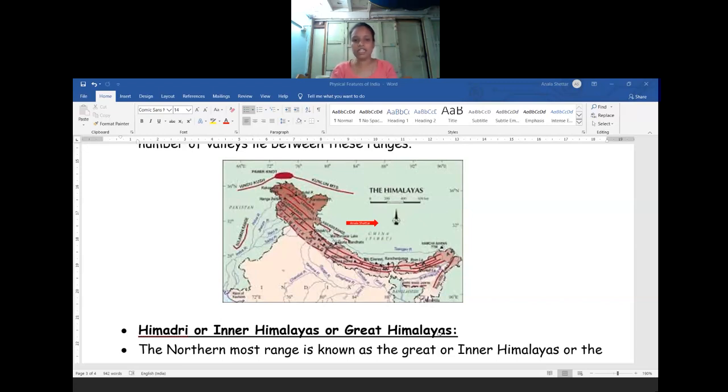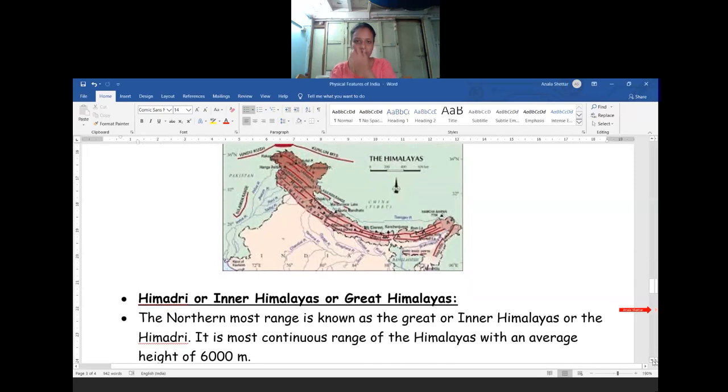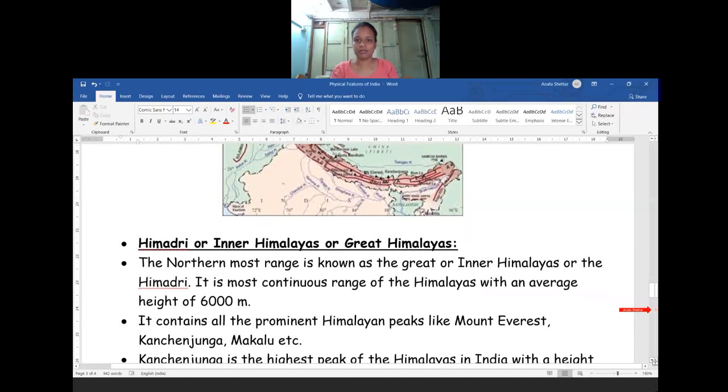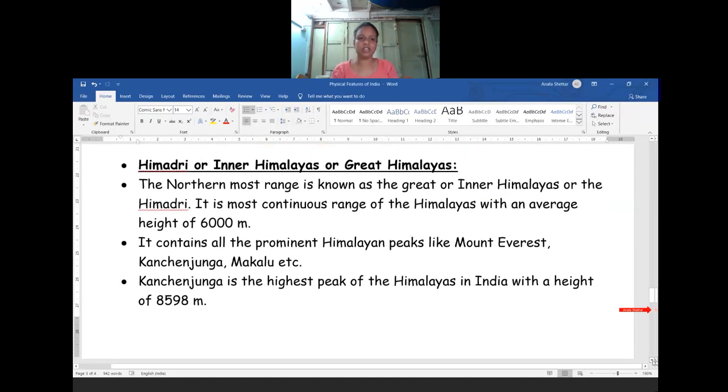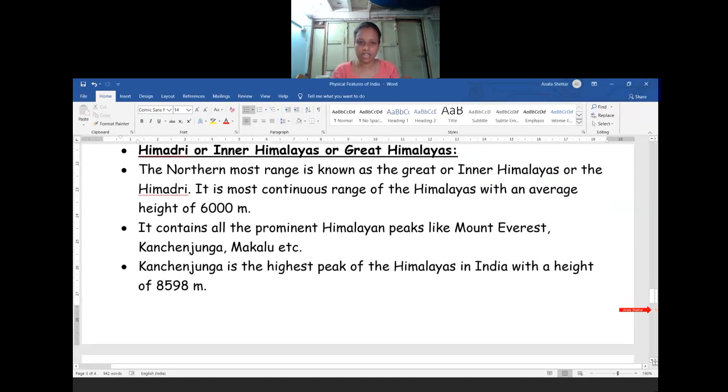So Himadri means the inner Himalayas, also called the Greater Himalayas. The northernmost range is known as the Greater or Inner Himalayas, or the Himadri. It is the most continuous range of the Himalayas with an average height of 6,000 meters. Whatever mountains you see here, the average height is 6,000 meters.